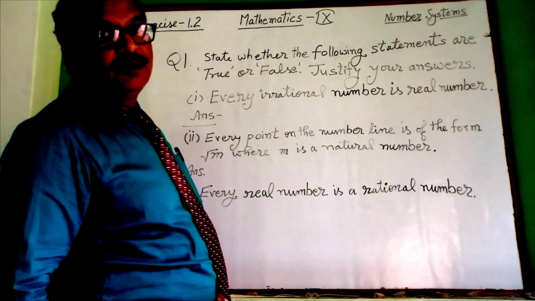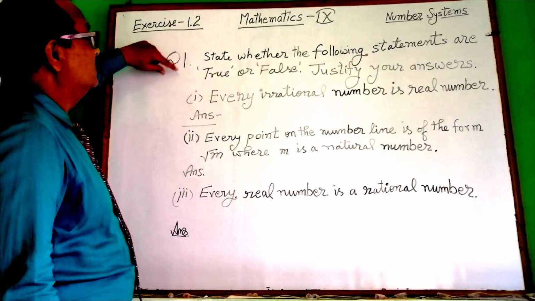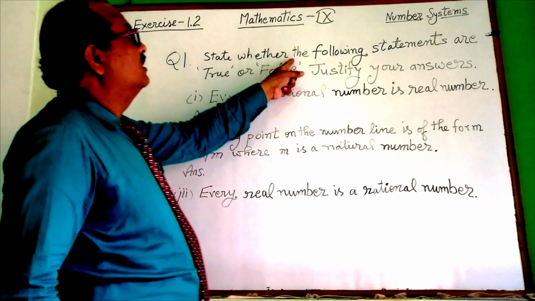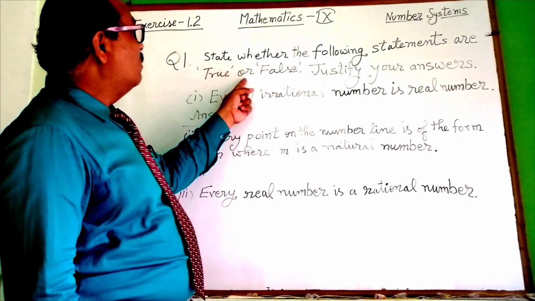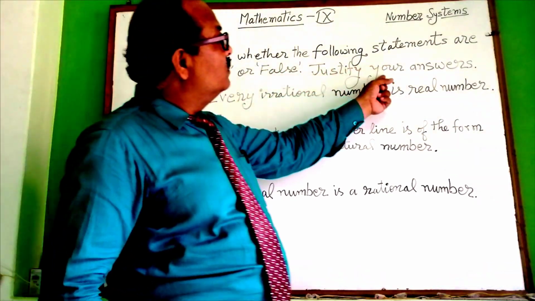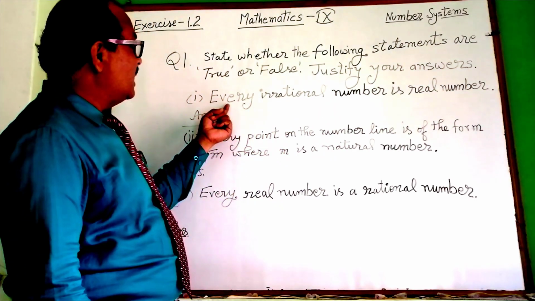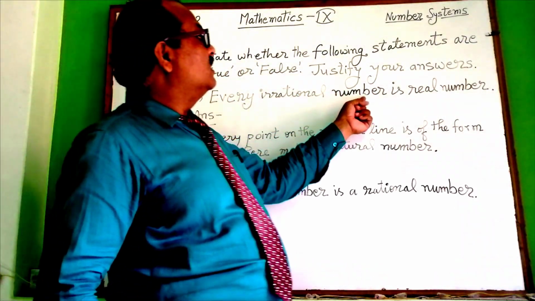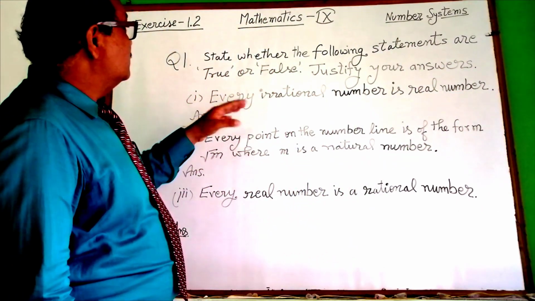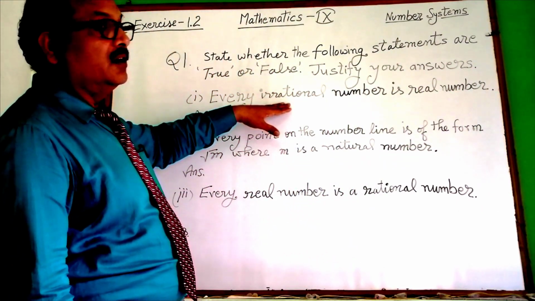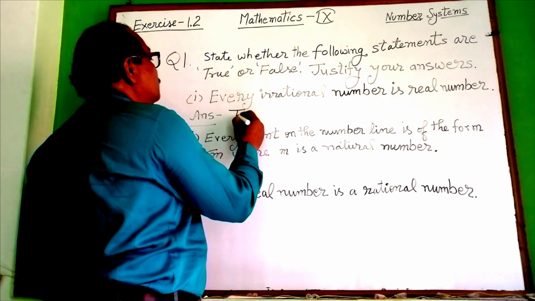Yes student, now come to the exercise 1.2, question number 1. State whether the following statements are true or false. Justify your answers. So see here, only true false question. Every irrational number is a real number. So you can see about the irrational number. So your answer will be here true.